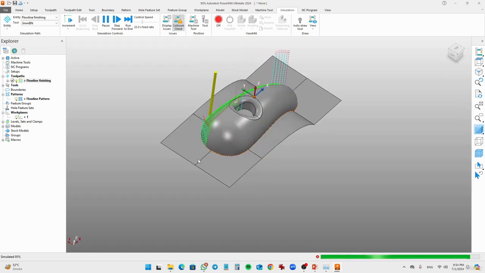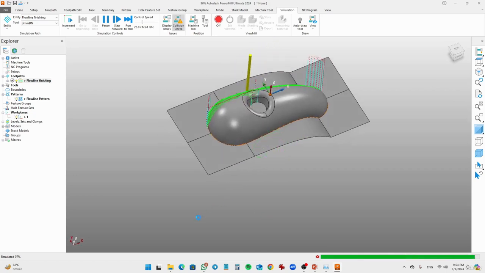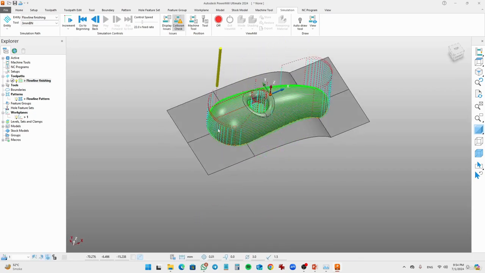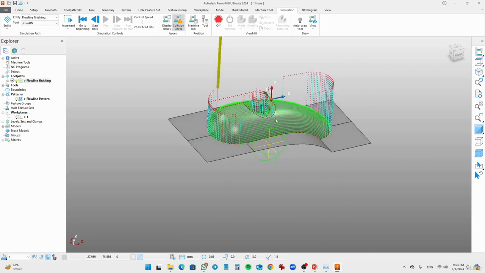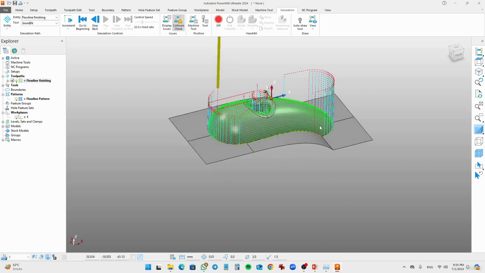Actually, in a simple way, we can say that the flow line simulation or flow line toolpath is very close to the lofted section. As you know, we create models using the loft command. So we just follow the loft to create that finishing toolpath.